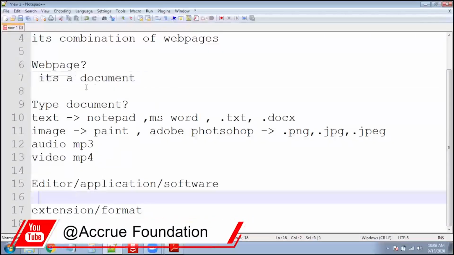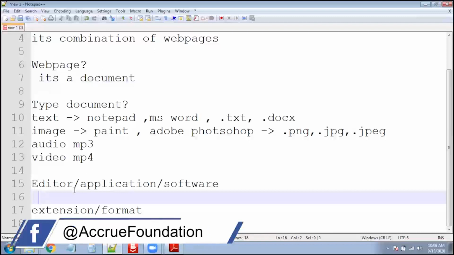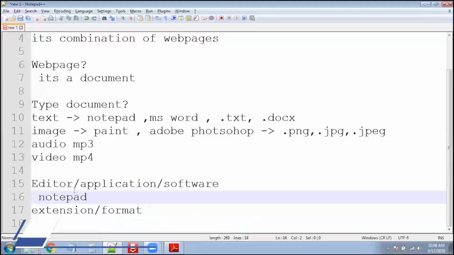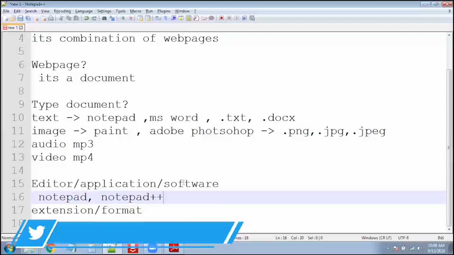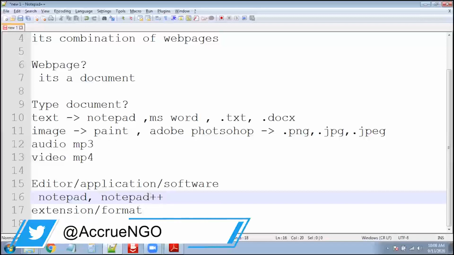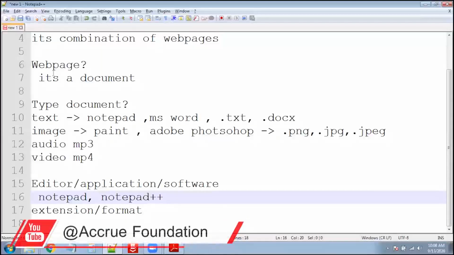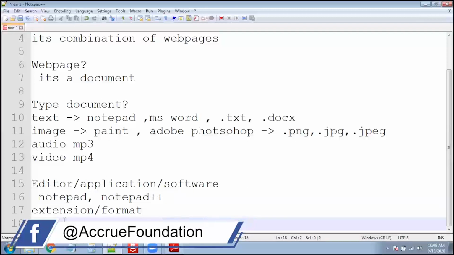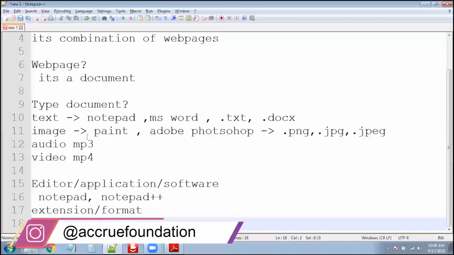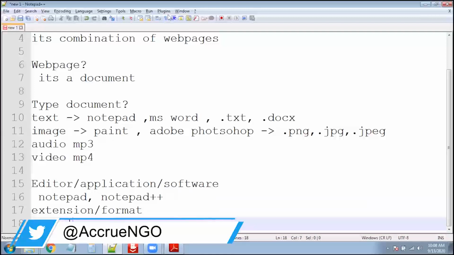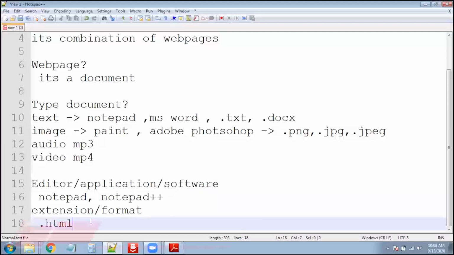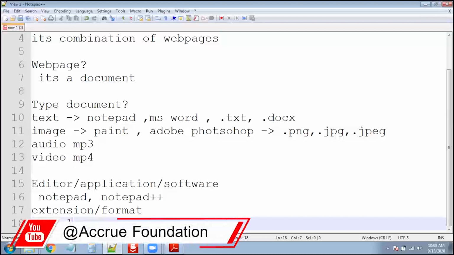So how can we create that document? To create a document, we need one editor. We can use Notepad, or Notepad plus plus. We have thousands of editors, thousands of applications and software. With the help of an editor, or you can say software, we can create our web page. And whenever we want to save such a document, we need an extension and format. If you want to save this web page, we need the extension .html. With the help of this .html, we can save the file as a web page.